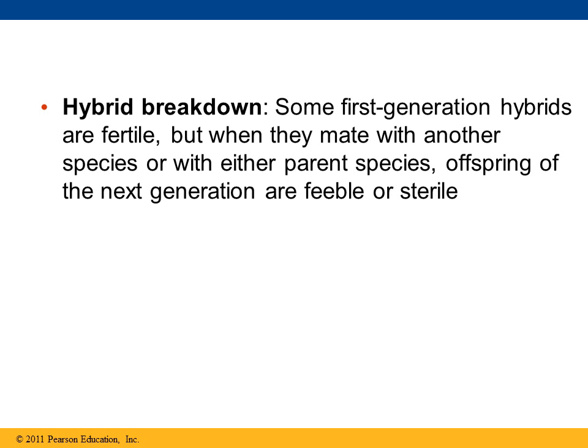Then the last postzygotic barrier is hybrid breakdown, which happens when some of the first generation hybrids are fertile, but when they mate with another species or with either of the parent species, the offspring of the next generation are sterile.